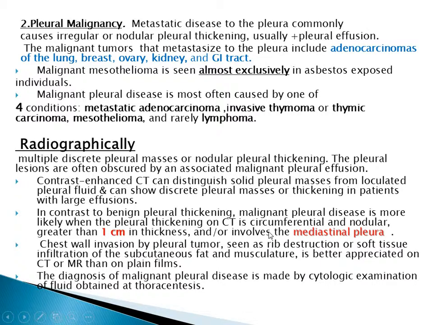How do we see pleural malignancy? Radiographically, multiple discrete pleural masses or nodular pleural thickening. The pleural lesions are often obscured by associated malignant pleural effusion. Contrast-enhanced CT can distinguish solid mass from loculated pleural fluid and can show discrete pleural mass or thickening in patients with large effusions. In contrast to benign thickening, malignant pleural disease is more likely when the pleural thickening on CT is circumferential and nodular, greater than 1 cm in thickness, and/or involves the mediastinal pleura.